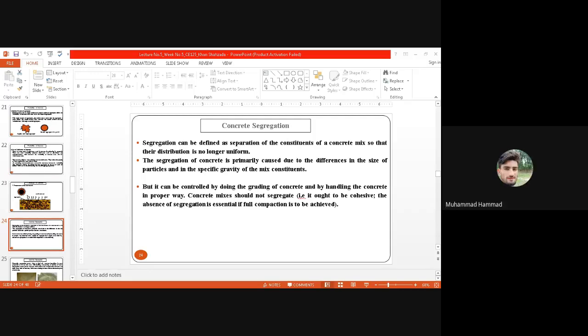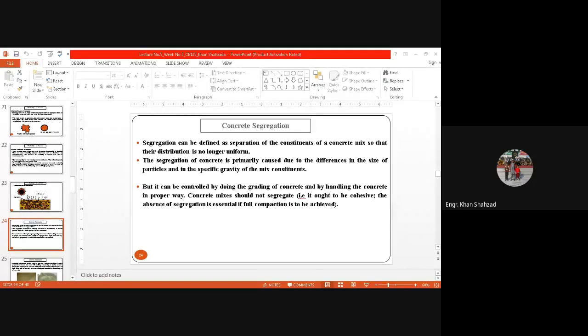Excuse me, sir. Yes, beta. Sir, in the distribution of lower and higher bit, there is a word pavement. What does it mean, beta? Normally footpaths and roads are called pavements, and there are rigid pavements. Have you heard about rigid pavements? There are flexible pavements and rigid pavements. When we are using bitumen on the road, asphalt on the road, or asphalt concrete on the road, this is called flexible pavement. And when we are using concrete, then these are called rigid pavements. Maybe you have seen in hilly areas, people are making roads from concrete. Okay, this is a good question.